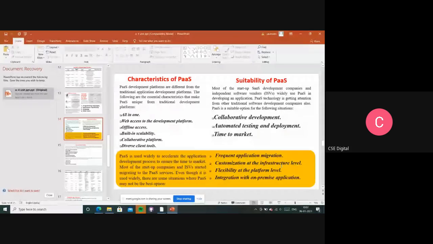Okay, customization at infrastructure level for them it is not suitable, right? And next, third one, flexibility at platform level. Flexibility means template based applications will be there. Okay, mainly they are going to be providing some template based applications where all the different programming languages, databases and message queues are predefined. Okay, predefined will be there.